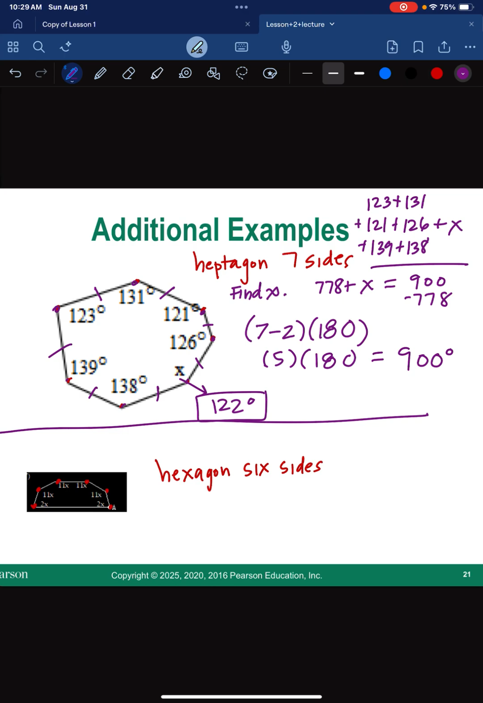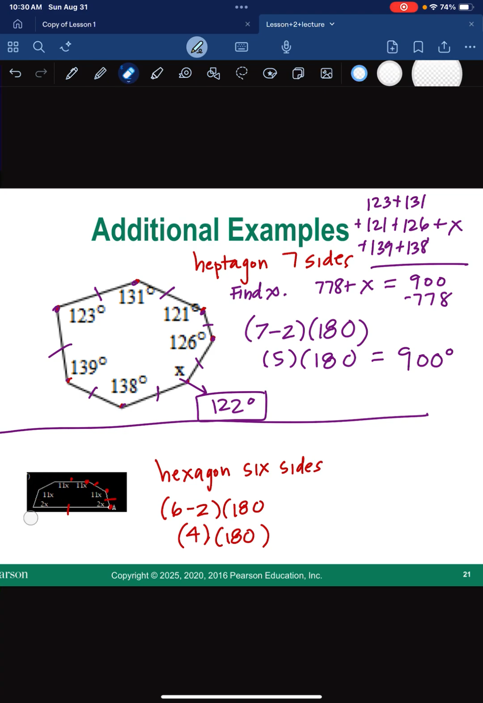All right, so in my second example, it gives you a hexagon, I believe. Let's count them up. 1, 2, 3, 4, 5, 6 sides. Yes, so a hexagon has 6 sides. So we use our formula, n, 6 sides, minus 2 times 180. So that would be 4 times 180. That means that all of these interior angles of this hexagon have to total 720 degrees.